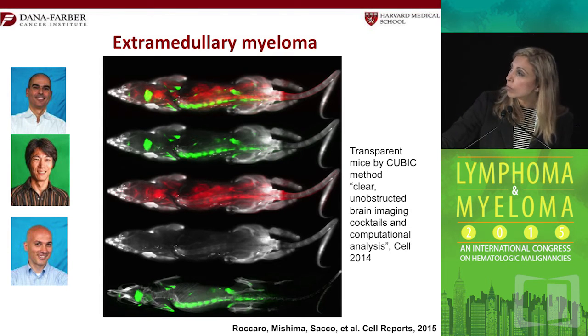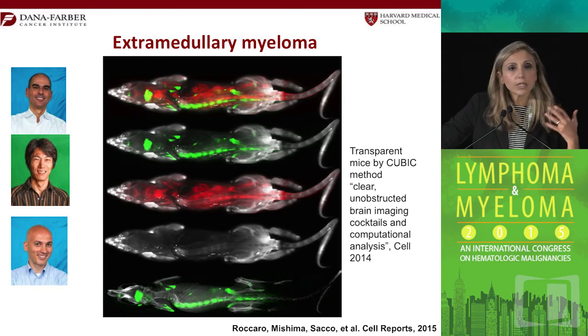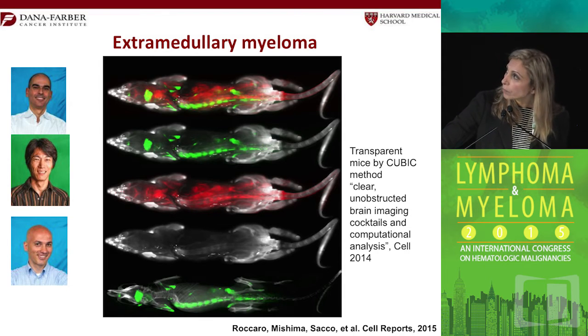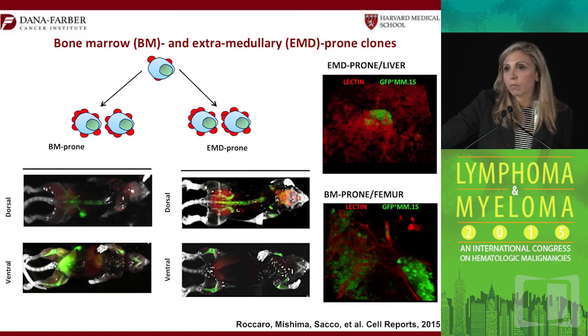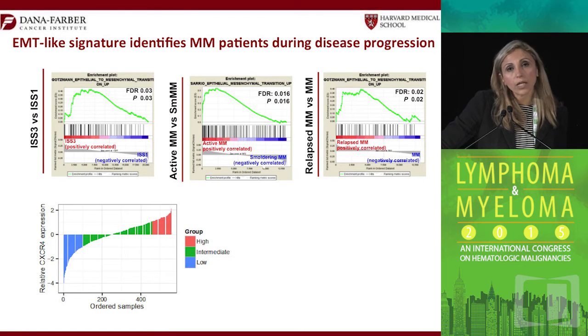And here you can see that those mice that were made transparent, you can actually see the areas where there is the extramedullary clones in the liver or the bone marrow clones, which are the GFP labeled ones in the bone marrow. And by taking sequential transplantation of those two different clones, the ones that predominantly go to the liver and those that go to the bone marrow, and trying to understand why would they keep growing into the same areas, we separated them after 3 or 4 times of sequential transplantation and then did RNA sequencing on them and tried to look at what is the signature that differentiates an extramedullary disease from a bone marrow disease.